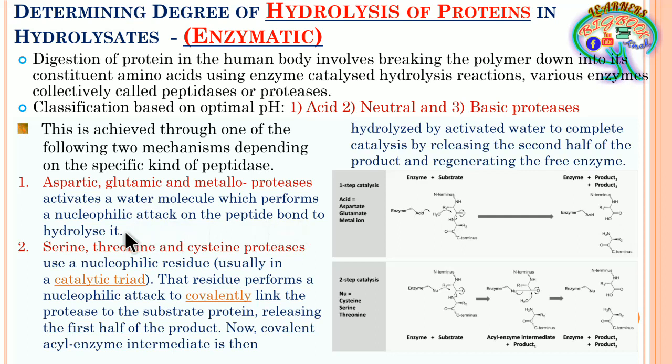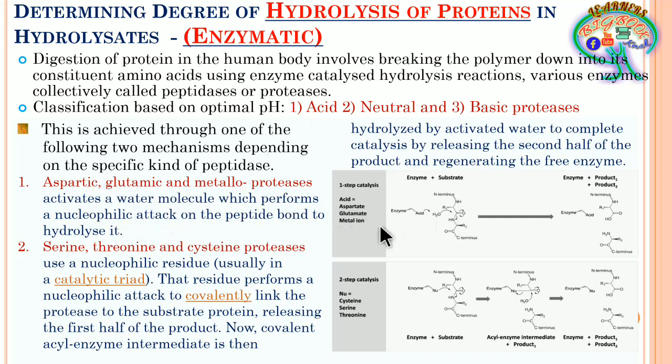Now here you see that these are the group of the peptidases. These are not single enzymes, these are groups formed because of the different enzymes and their action, where aspartic is a group, glutamic is another, and metallo is the other, and they are the ones which are going to activate the water molecule under the acidic pH.